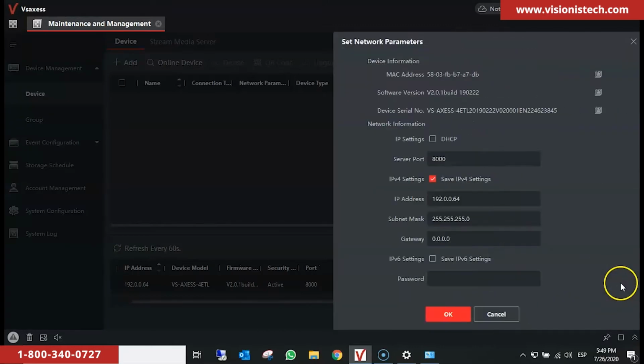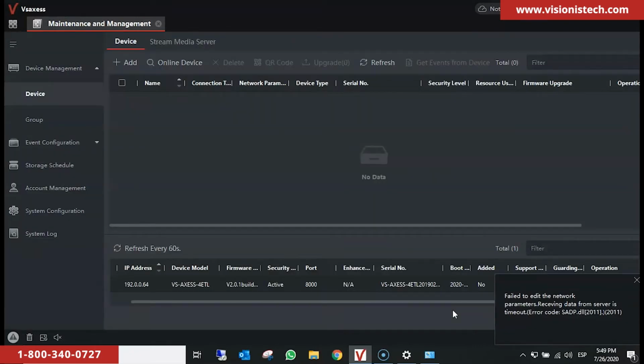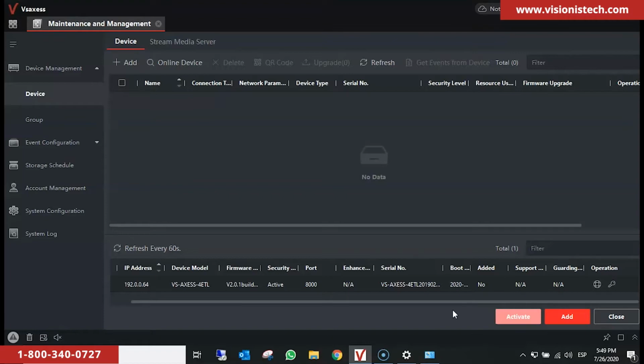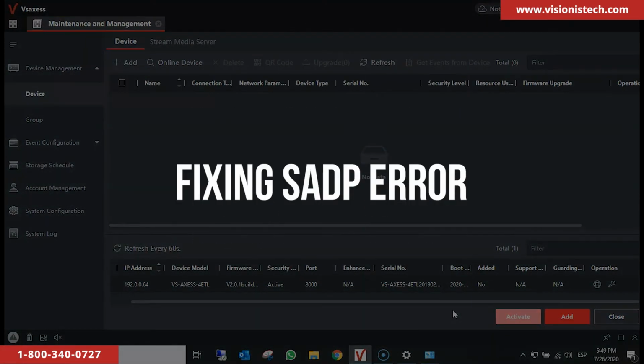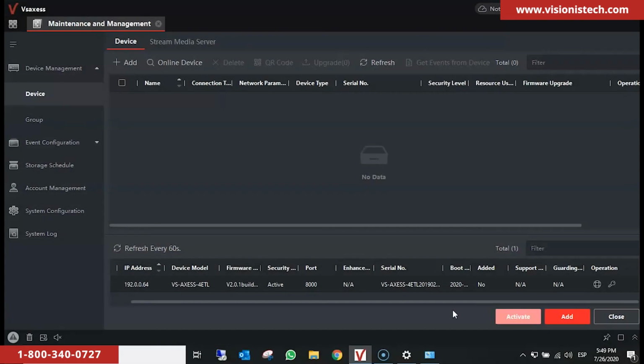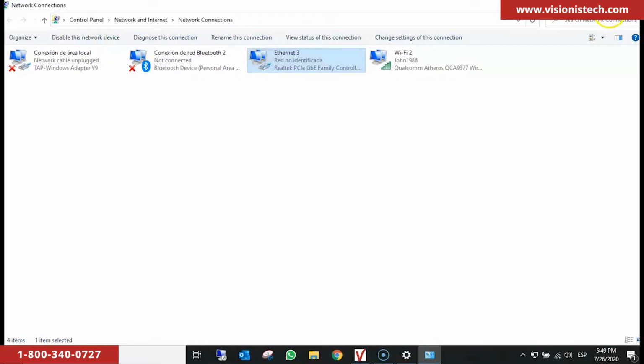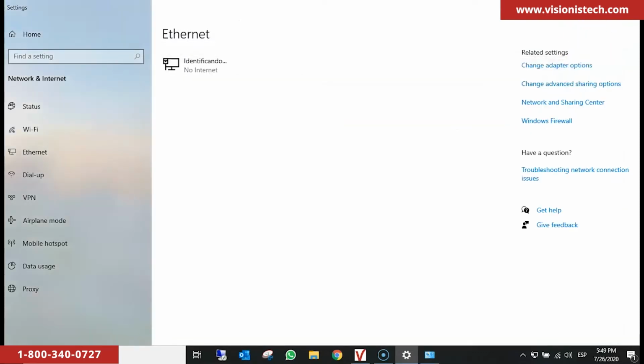We click on the globe icon to change the IP address. We type the new IP address, 192.168.0.101. We type the gateway, 192.168.0.1. We enter the password and click on OK. And in this case, we got an error code, SADP. If you don't have the error, that's okay. But if you have the error SADP, that means that you need to change the IP address through the SADP tool.